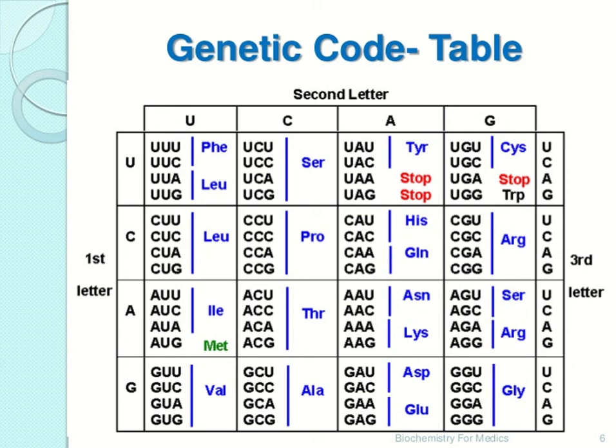Now here you are seeing the 3 stop codons. Yes, 3 stop codons are UAA, UAG, UGA. Yes, this is genetic code.